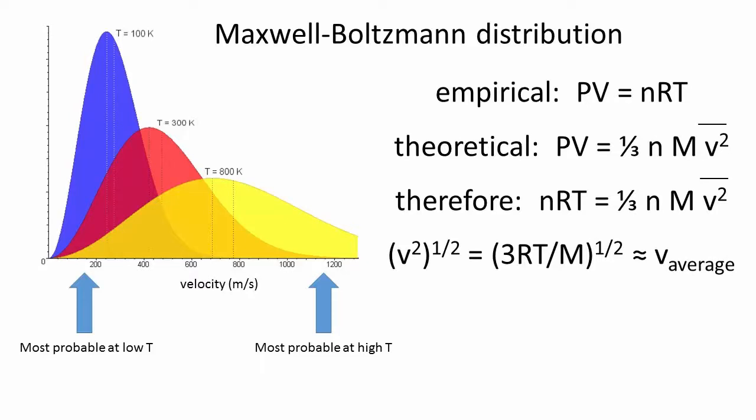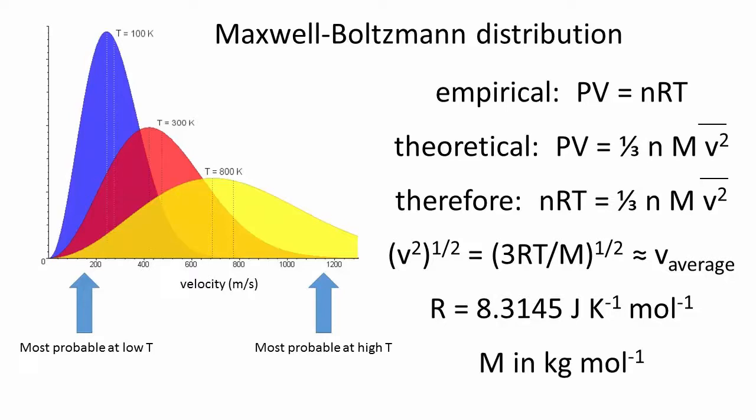Note that this is not exactly the same as the average velocity, but for our purposes, it's good enough. Finally, when using the formula, remember that we must work in SI units if we are to produce a velocity in meters per second. Make sure that R is equal to 8.3145, and make sure that the molar mass is in kilograms per mole. If all is done well, one should find velocities on the order of several hundred meters per second.